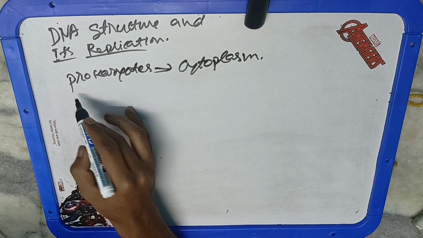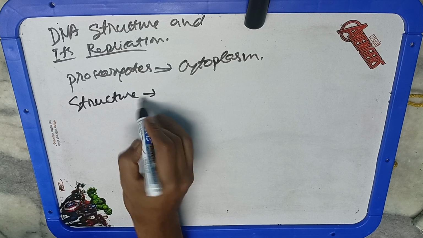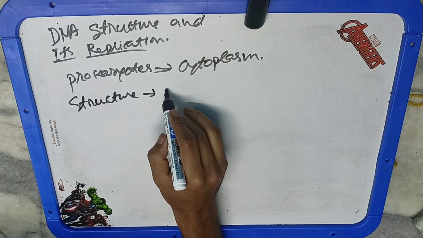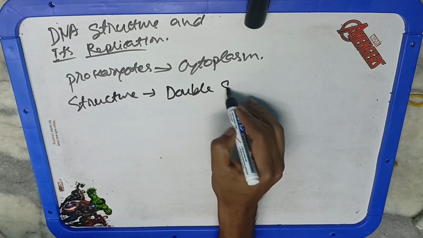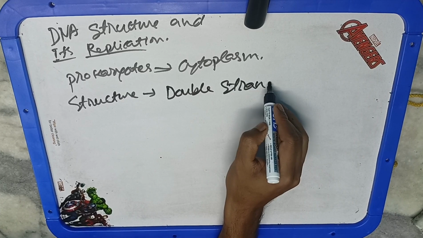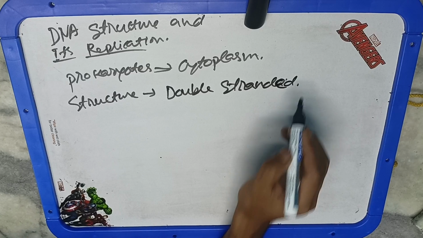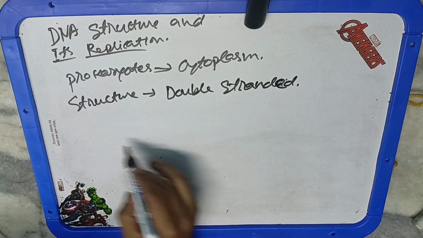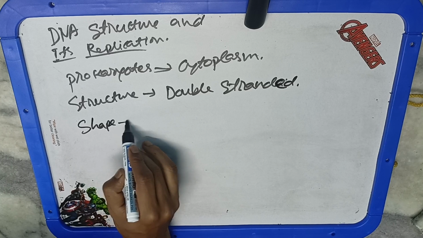If we talk about the structure of DNA, DNA is double stranded in both prokaryotes as well as eukaryotes. If it is single stranded, then it will be known as RNA. Double stranded is DNA. Viruses are single stranded. In some viruses there is an exception that single stranded DNA is also present. Then the shape: in eukaryotes it is linear, and in prokaryotes and mitochondria it is circular in nature.